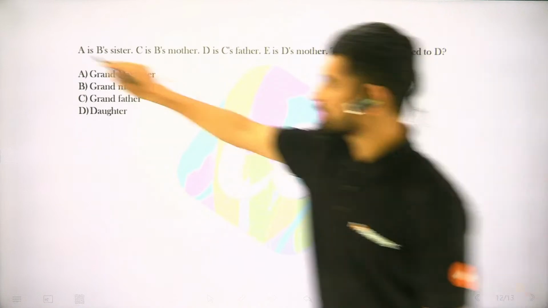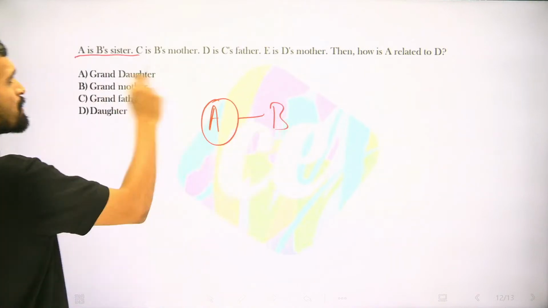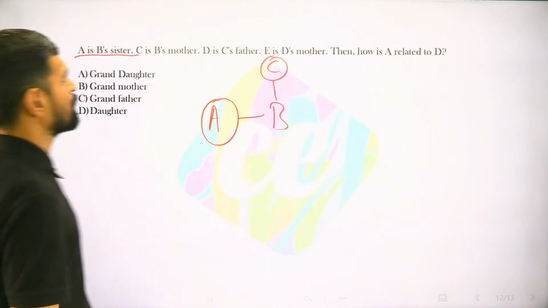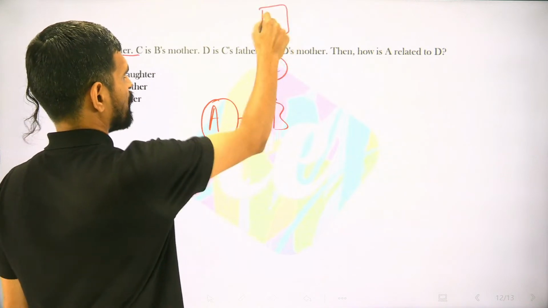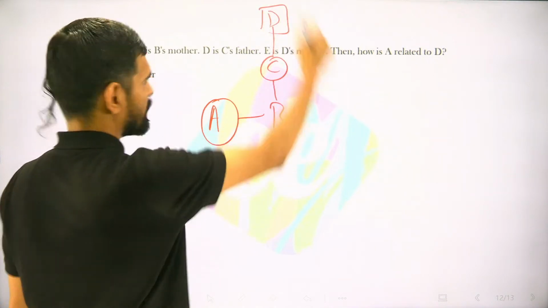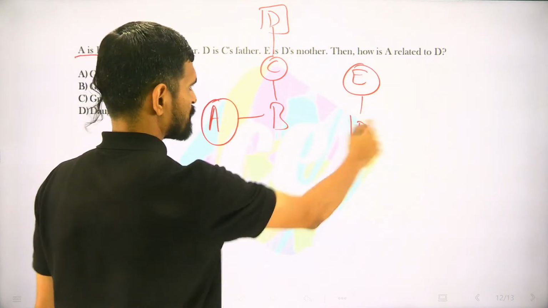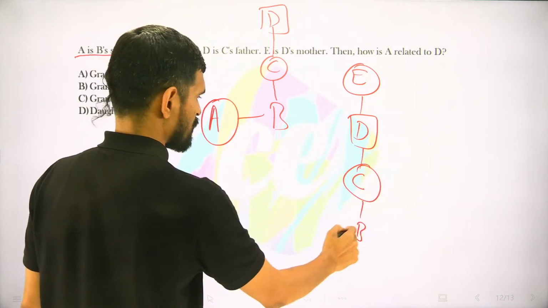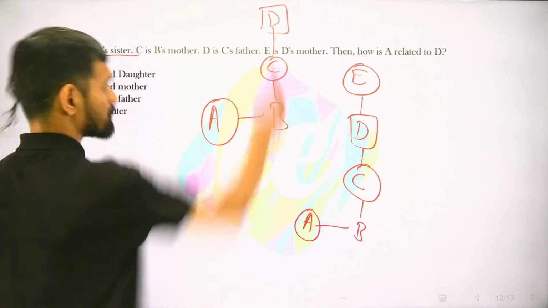A is B's sister. Again, blood relation based questions. So A is sister of B. C is B's mother. C is mother of B. D is C's father. D is father of C. E is D's mother. So E is mother of D. D is father of C. C is mother of B. And A is sister of B. So this is what it looks like.